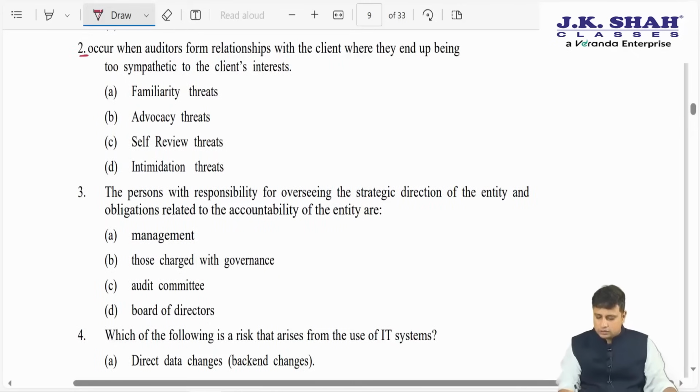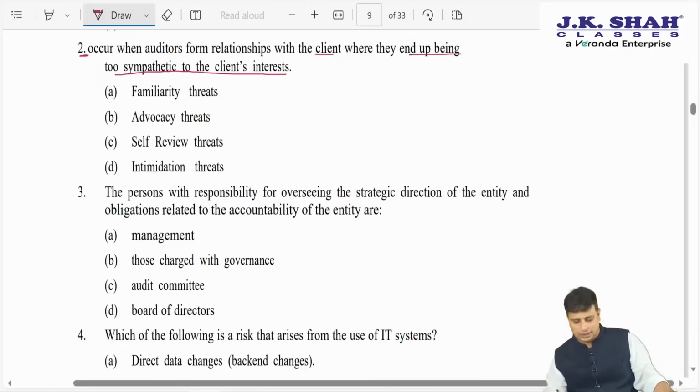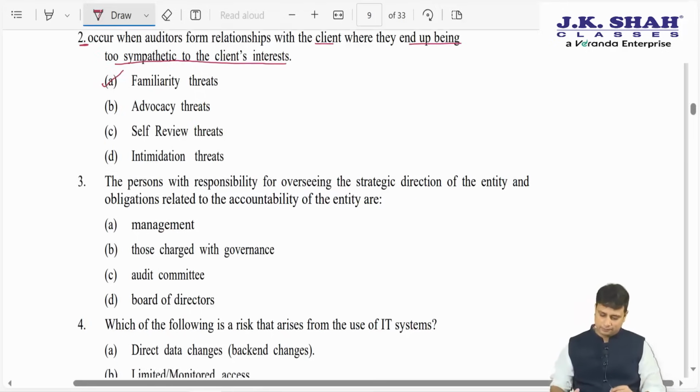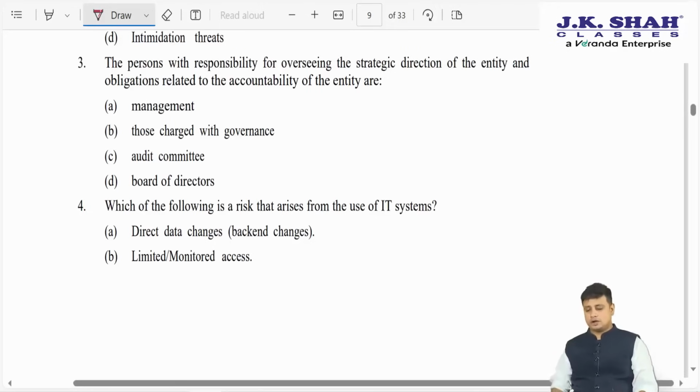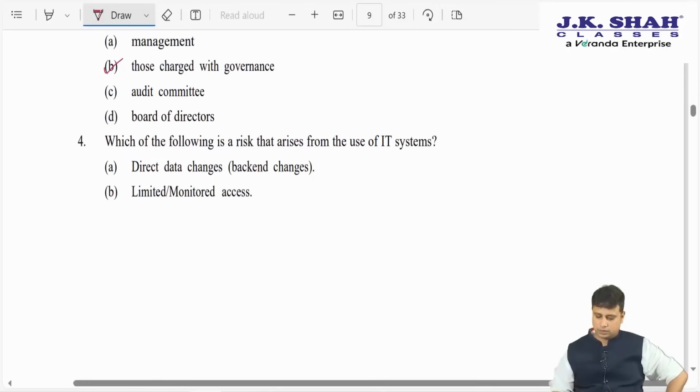Dash occurs when the auditor forms a relationship with the client where they end up being too sympathetic to the client's interest. Here, familiarity threat, advocacy, self-review, intimidation. The answer here is familiarity. When we are quite familiar, we end up being sympathetic to them. The person with the responsibility of overseeing the strategic direction of the entity and obligation related to accountability of the entity. Who is responsible? It is those charged with governance. All the students who have attended the basic concept, we used to do this concept. Who are those charged with governance? People who are above management. So, they have the responsibility of overseeing the strategic direction and obligation related to accountability.